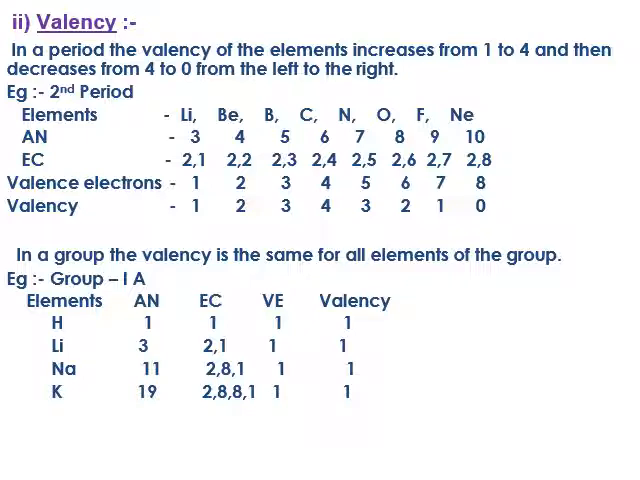And valency is the number of electrons an atom can donate or accept. Lithium can donate 1, beryllium can donate 2, boron can donate 3, carbon can share 4, likewise nitrogen can accept 3, oxygen accepts 2, fluorine accepts 1, and neon is inert. In a group, the valency is the same for all the elements. For example, hydrogen, lithium, sodium, potassium all have 1 valence electron. It can donate 1 electron and become electropositive.